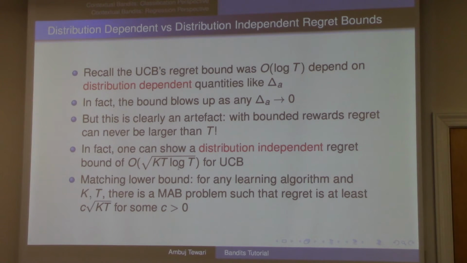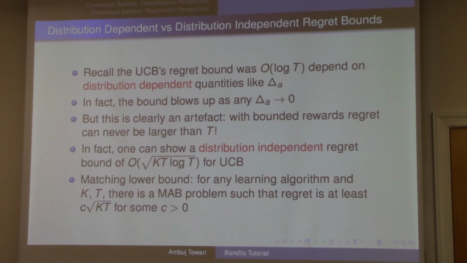Are you fixing the bandit problem first and then running UCB off to infinity? Then yes, the regret scales logarithmically with t, but the constant depends on the distribution you fix. But if you fix t first and then you allow nature to set the distribution, then nature can select the distribution with knowledge of t, where the gaps are so small that UCB has regret as big as square root t. And it took me a while to figure out that this is what's going on.